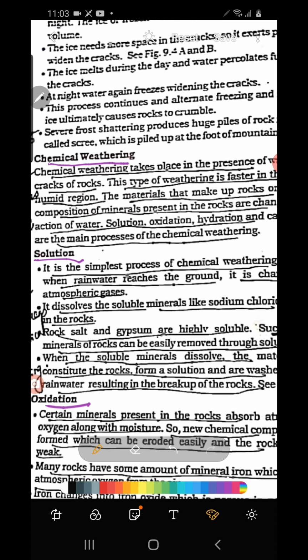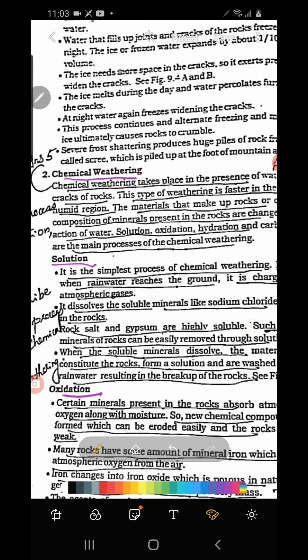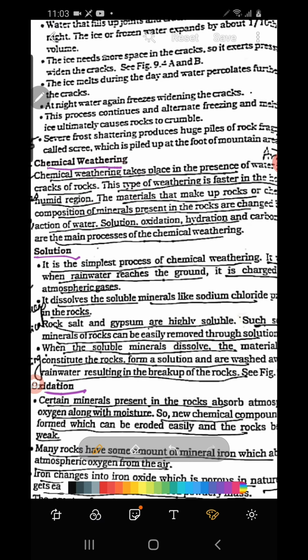Okay, first let us discuss the first two processes, solution and oxidation. What is solution? Actually, there are some minerals in the rocks that easily dissolve in water. Rocks are made up of different kinds of minerals, and some are easily soluble in water, for example salt. Some rocks have salt as their mineral, like gypsum. Gypsum is also a kind of mineral. So like salt and gypsum, when they come into contact with water, they easily dissolve. You know that salt, once you mix it with water, gets dissolved.